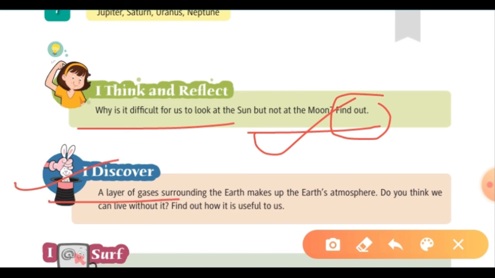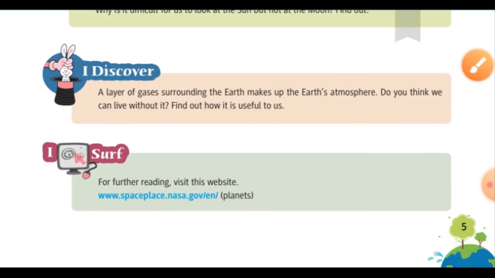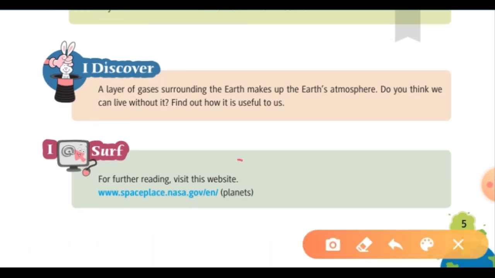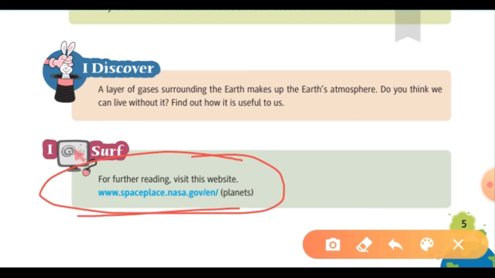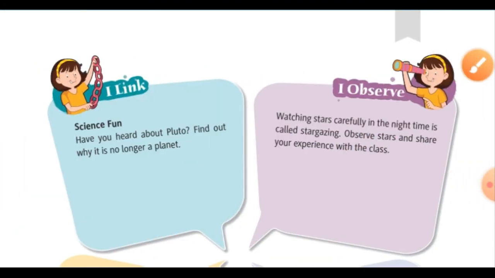Now the next topic is Discover. A layer of gases surrounding Earth makes up Earth's atmosphere. Do you think we can live without it? Find out how it is useful. So there is an atmosphere, that means the air that is present on the Earth. You have to think whether we can live without it or not and how it is useful for us. And for more information you can go to www.spaceplace.nasa.gov/en/planets. You can get more information there.